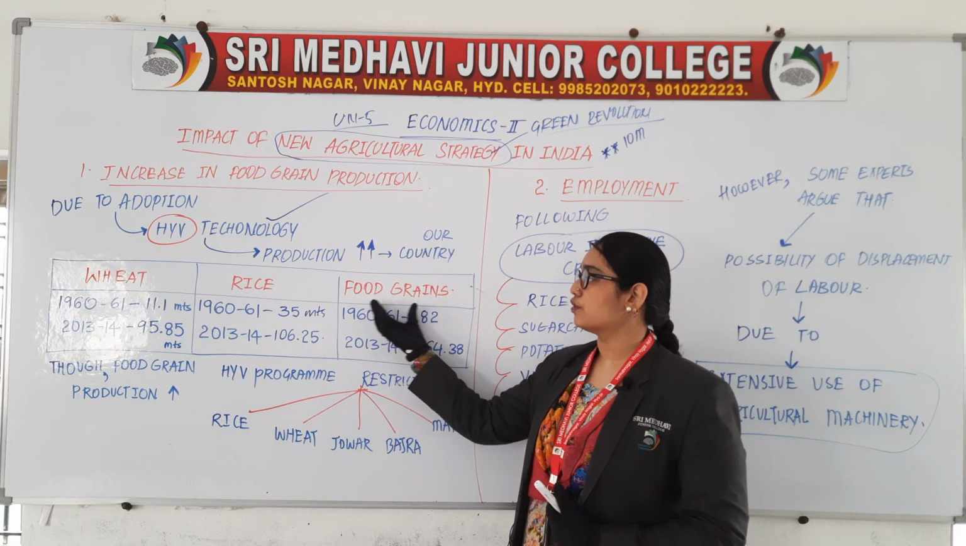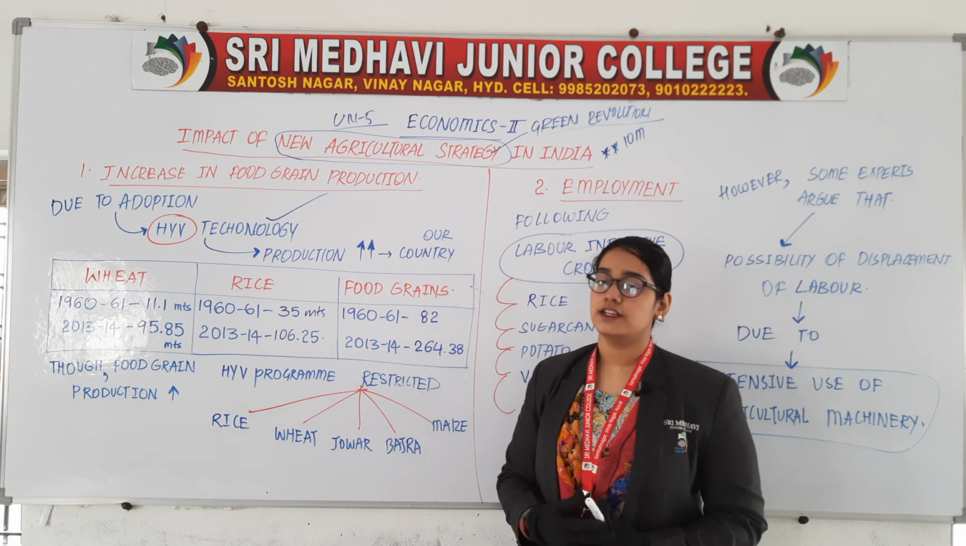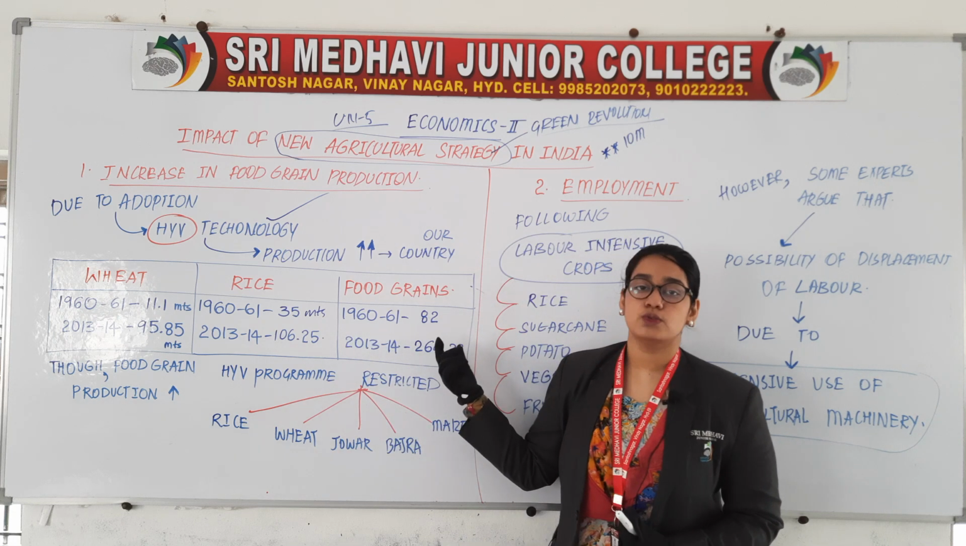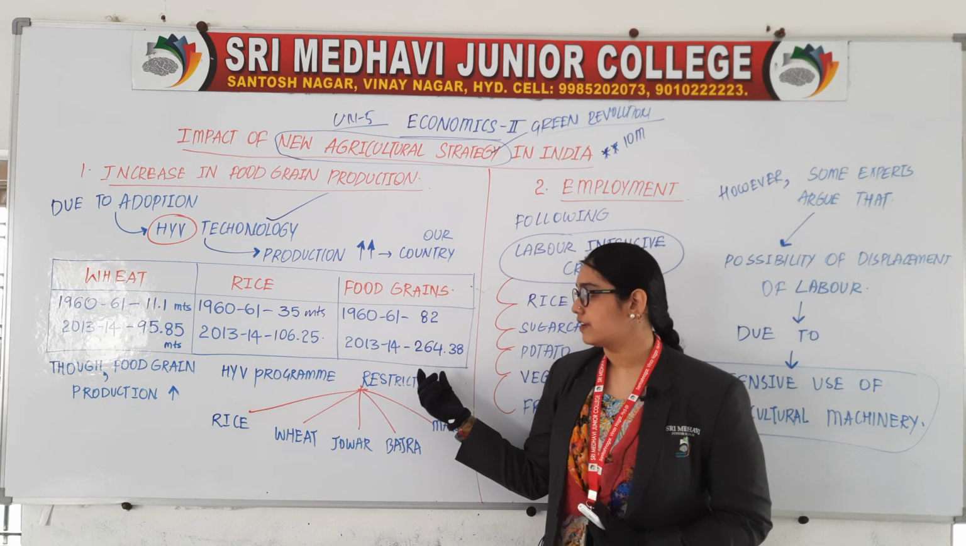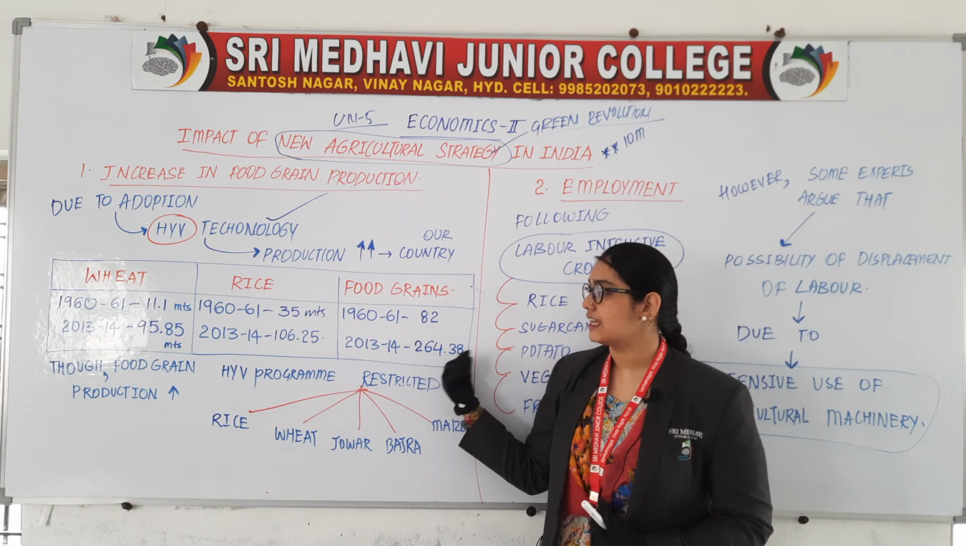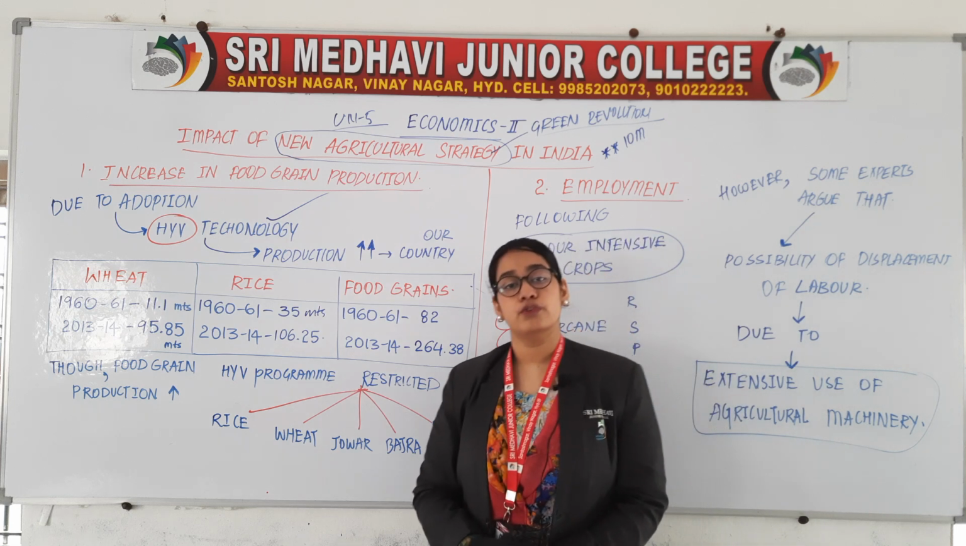The contribution of food grains under agriculture during the year 1960 to 61 was 82 million tons, and it has increased to 264.38 million tons in 2013 to 14.